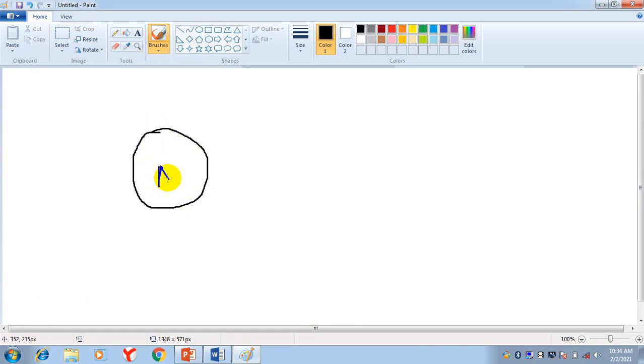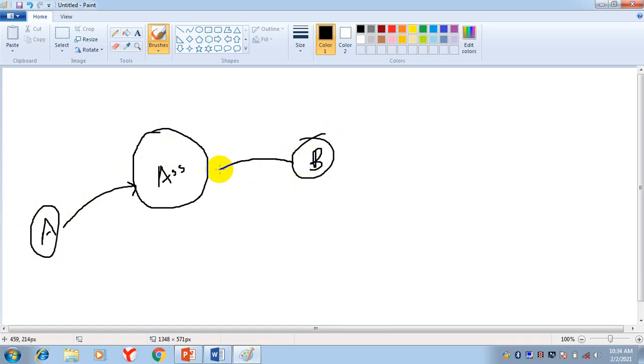Suppose this is an asset. This asset belongs to party A. And this party A gives permission to party B to use this asset.